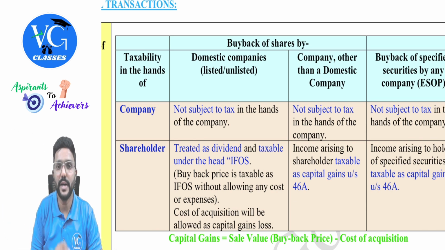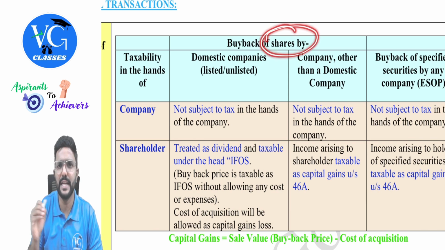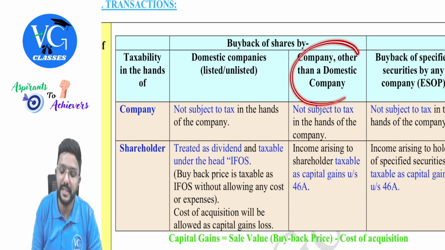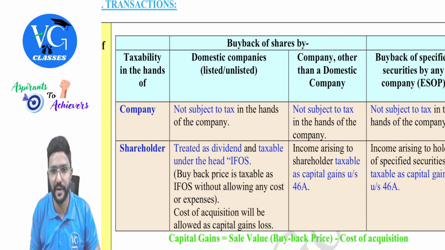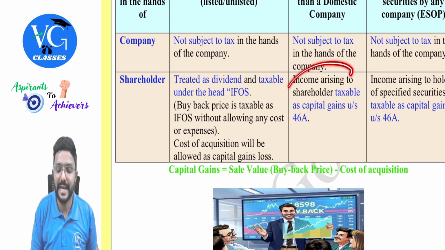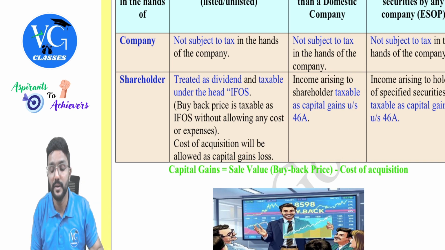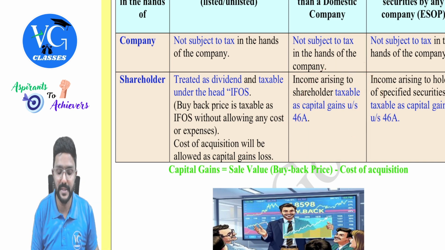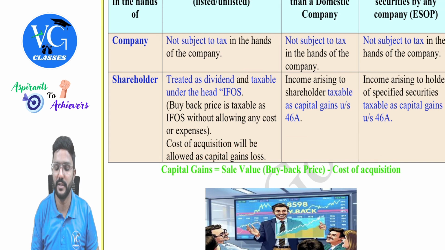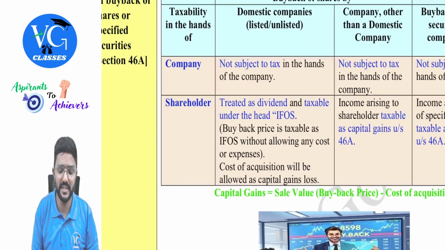Okay. Sir, what if there is a buyback of shares other than ESOP from a company other than a domestic company? Let us consider it as a foreign company. Then it is taxable in the hands of shareholders as capital gains income, not as dividend income. It is taxable as capital gains income as per the usual calculation. These two provisions remain the same, whereas this one is different.